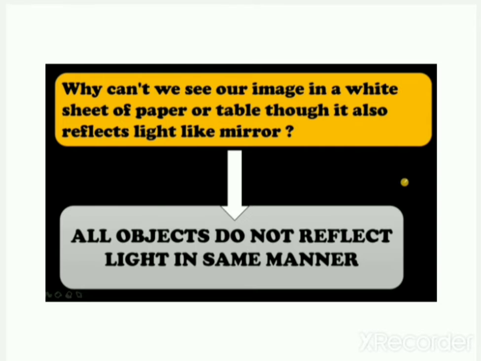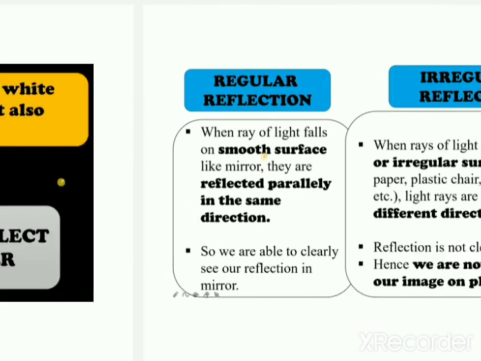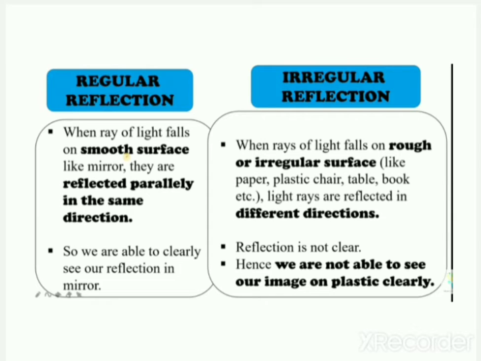Now, reflection of light is divided into two types. One is regular reflection and the other is irregular reflection. Regular reflection: when rays of light fall on a smooth surface like a mirror, they are reflected parallelly in the same direction.